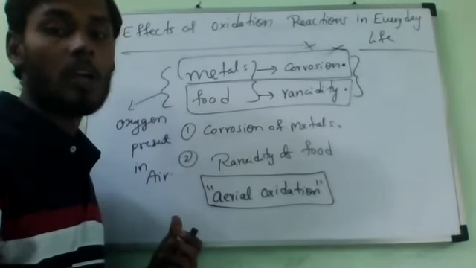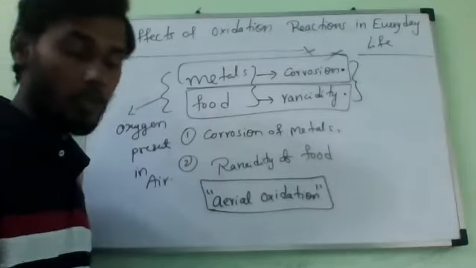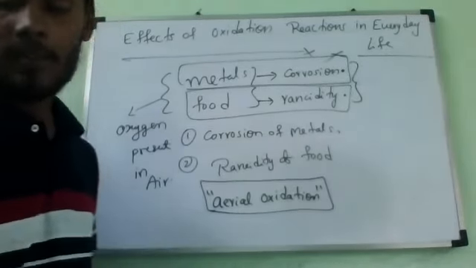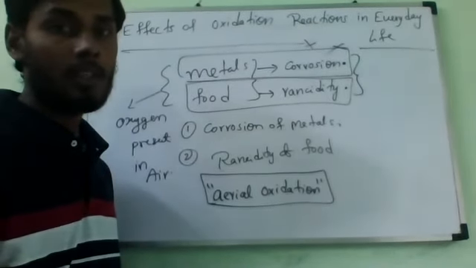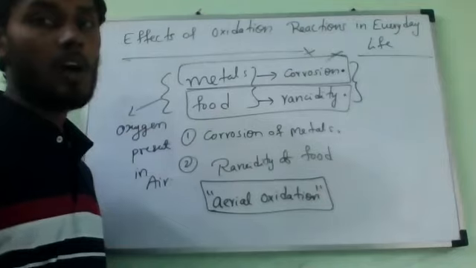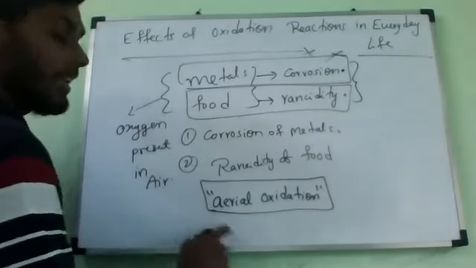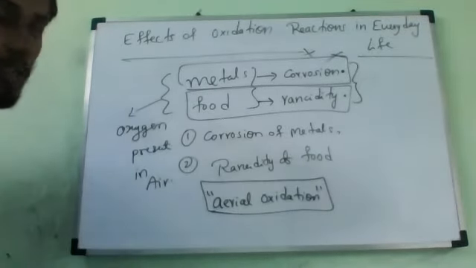That is why this is called aerial oxidation. You can write it: the oxidation caused by the oxygen of air is also known as aerial oxidation. Is it okay?